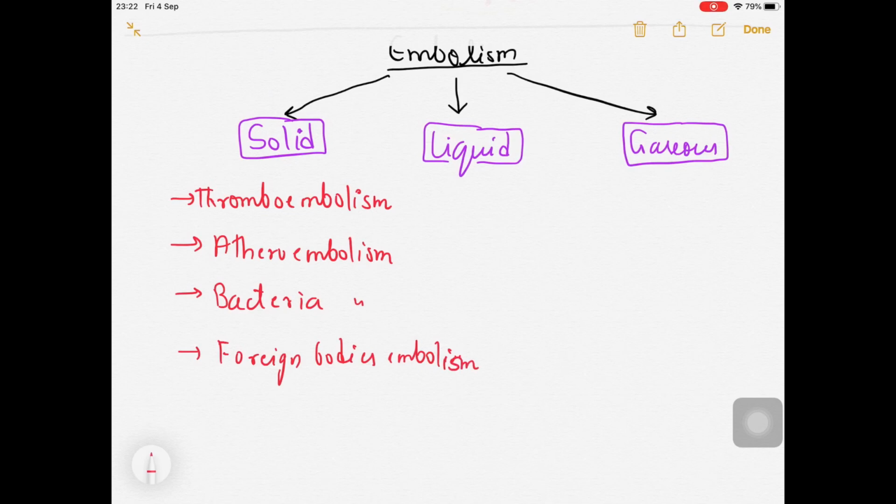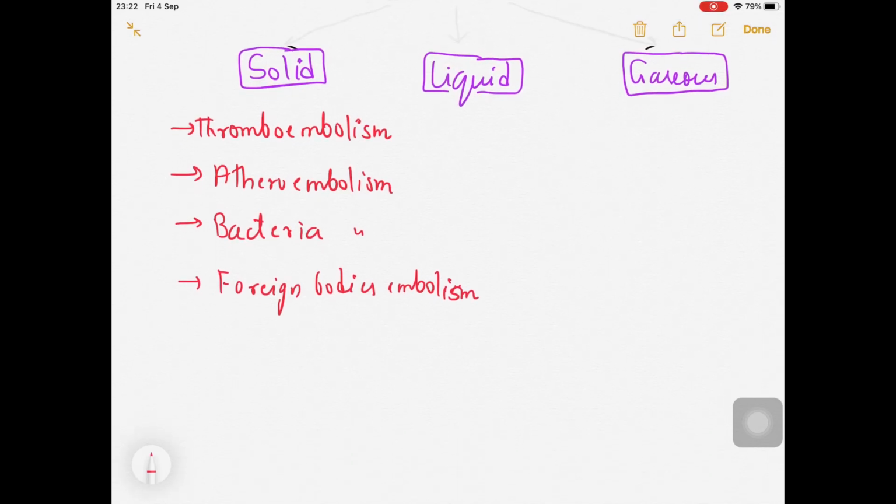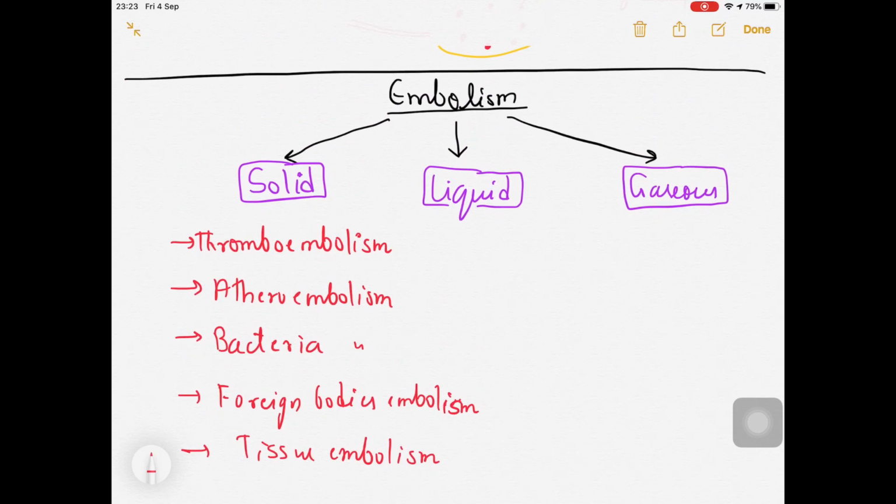Then there can be some kind of tissue embolism. For example, cellular embolism, due to necrosis of some tumor or some damaged tissue, there can be tissue embolism. So there can be tissue embolism also, which should be considered in the classification of solid embolus. Okay, in the liquid one, what can I write? In the liquid one, you can add the fat embolism, which I told you about due to fractures. And there can be the amniotic fluid embolism, in which, if the fetus is in the womb of the mother, sometimes amniotic fluid embolism can be seen.